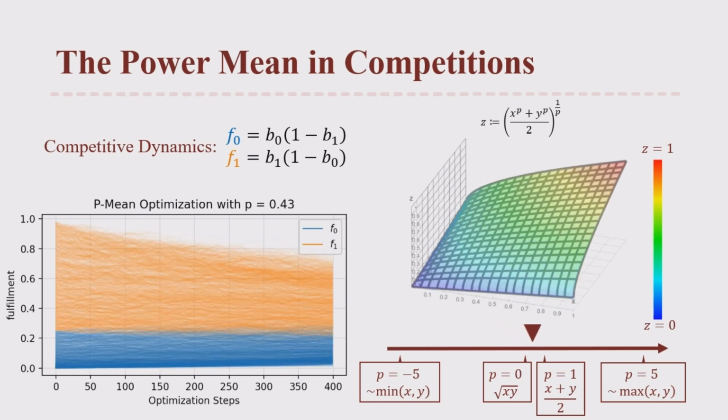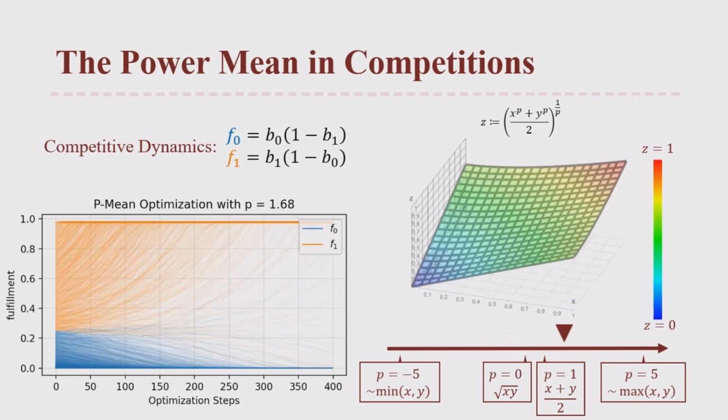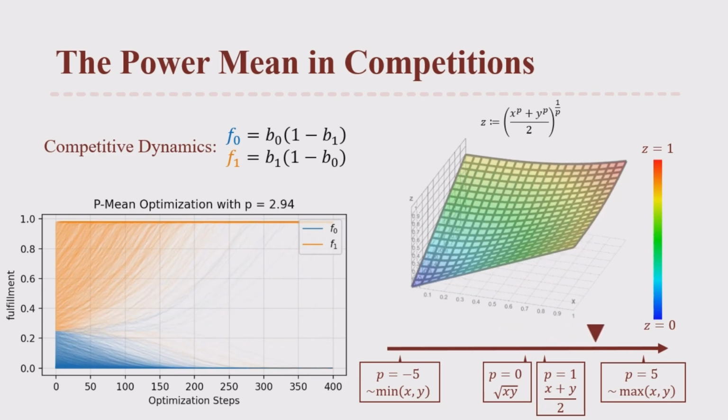It is especially illuminating to see that when p is equal to 1, representing linear utilities, it behaves more like an OR in this system.